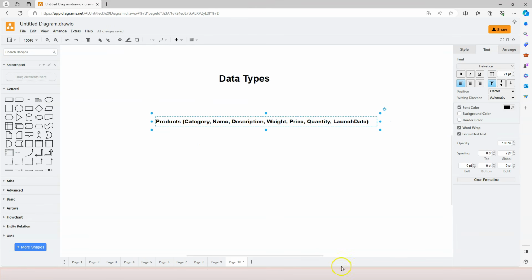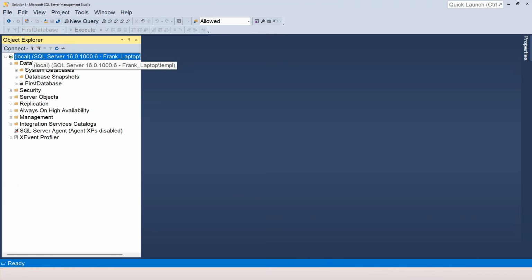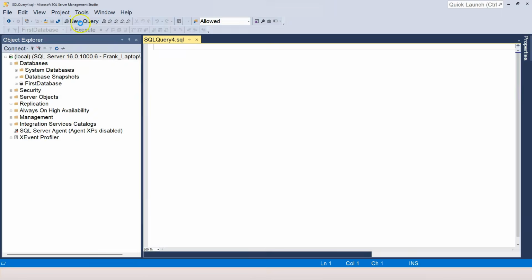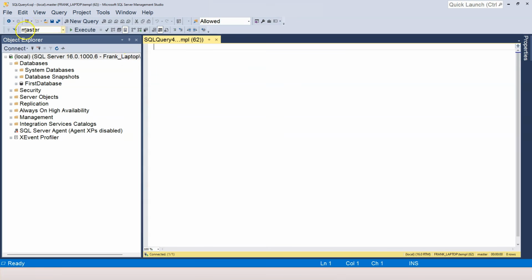Let's jump into SQL Management Studio. First of all, let's create a database. So let's select SQL Server itself and click on New Query. So by default, master database is selected. Here's a question for you. We want to create a database, and the name of the database is Market Management. Can you try to create yourself? Okay, I'm going to do it now.